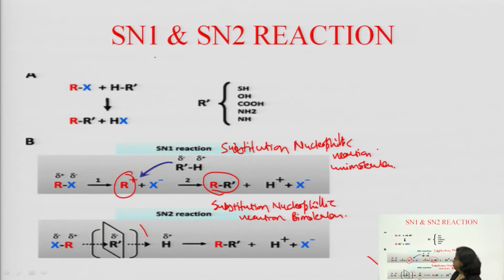This transition phase is very unstable and then it forms a complex. These are the alkylated complexes. The final products are the same, but the mechanism is different. One drug may act through the SN1 mechanism, another drug may act through the SN2 mechanism. Okay. So, these are the basic concepts of SN1 and SN2 mechanism.